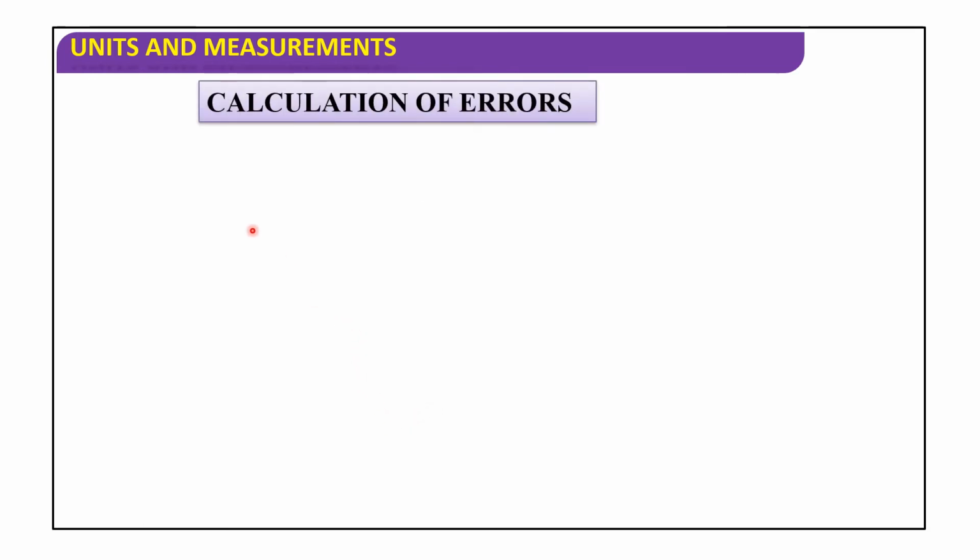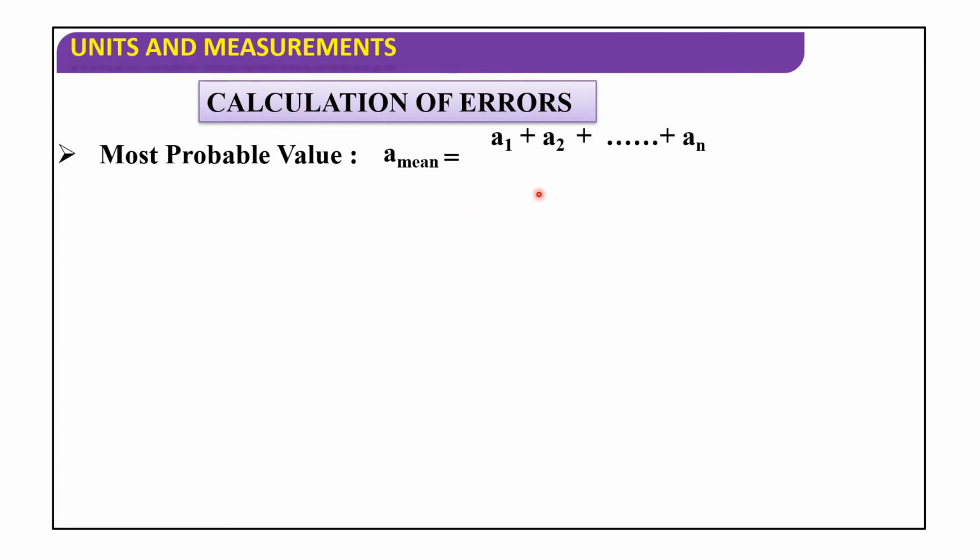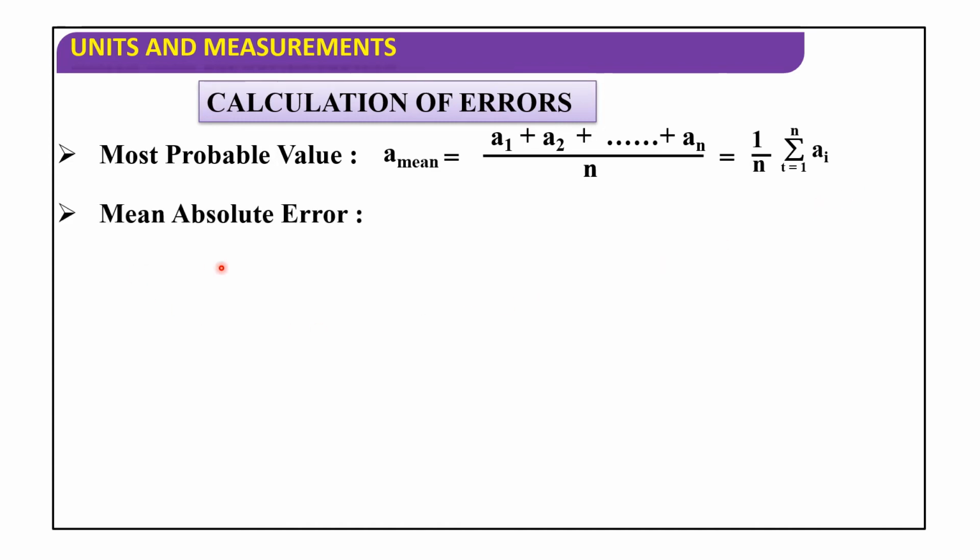Now let's discuss calculation of errors. Most probable value, that is a mean, is equal to a1 plus a2 plus and so on up to an, divided by n, that is equal to 1 by n sigma i equals 1 to n of ai. Next, mean absolute error: modulus of delta a is equal to modulus of a mean minus a.